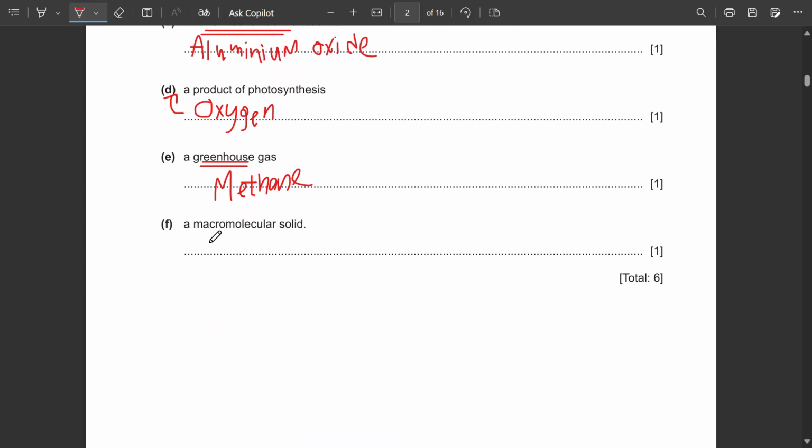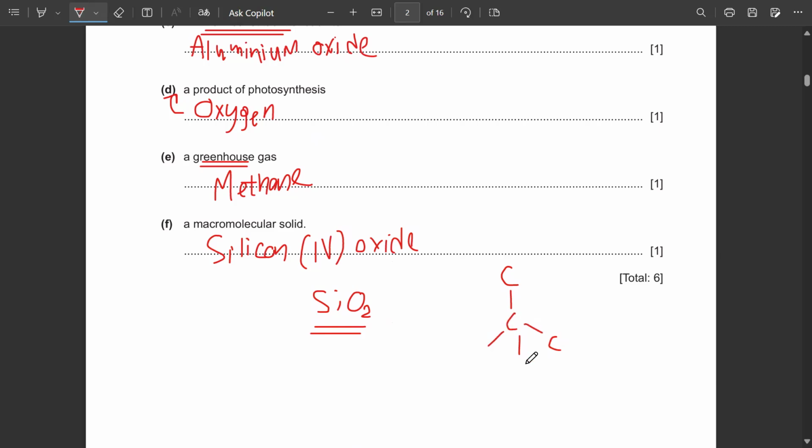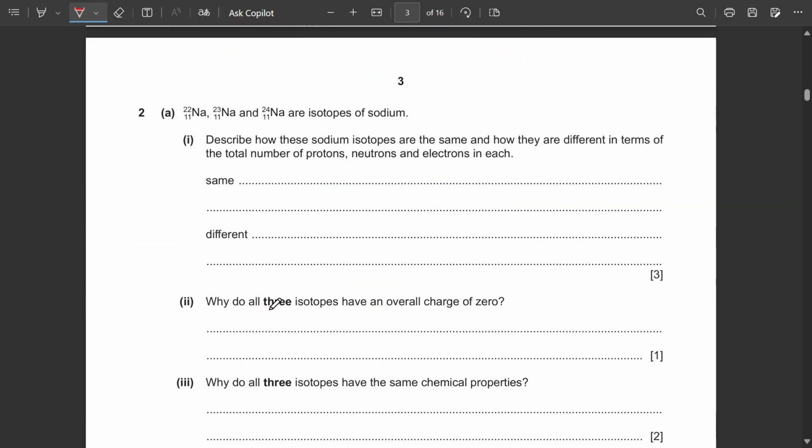A macromolecular solid will be silicon 4 oxide. We also call it a giant covalent structure. Silicon 4 oxide meaning SiO2. It has a structure similar to diamond, but the only difference is that diamond is an allotrope of carbon. When we talk about silicon, it also has a similar macromolecule tetrahedral structure, but it doesn't contain carbon. Instead, it is reacting with oxygen. So it is also known as a giant covalent structure as well. So it's going to be silicon 4 oxide.